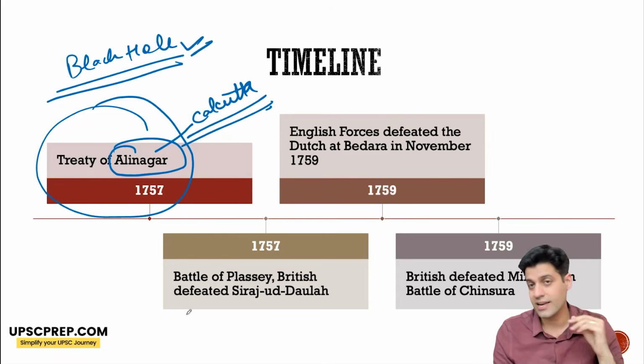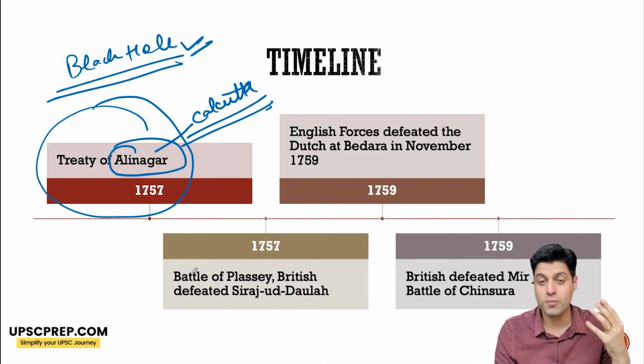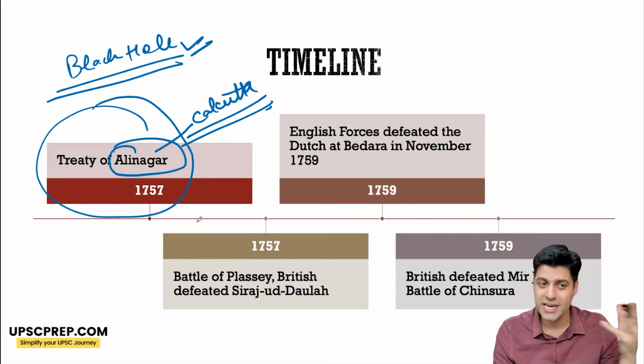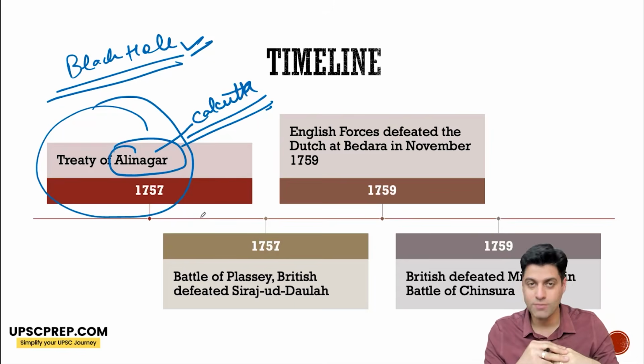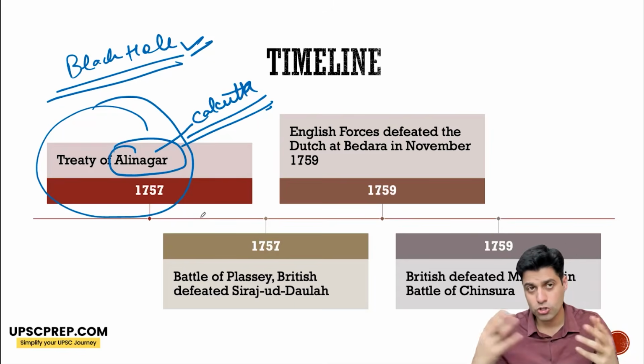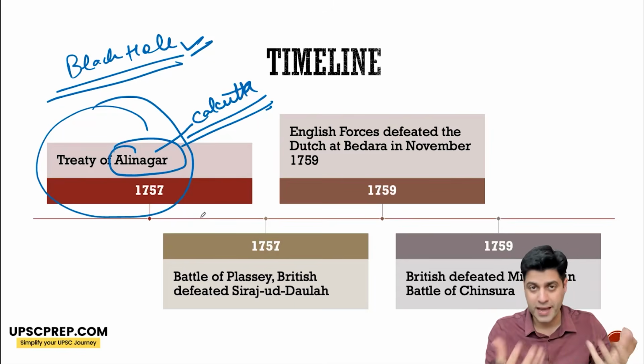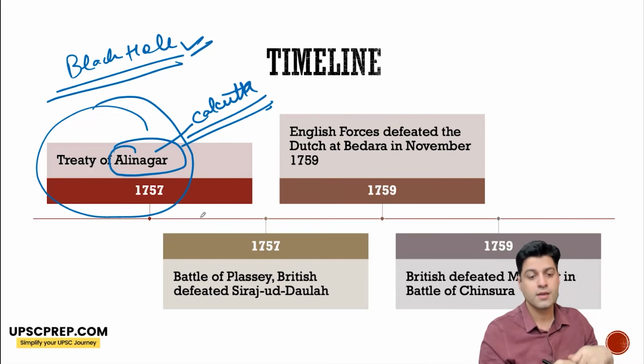But then they realize that under Sirajud-Dowlah, they won't be able to prosper. So they try to form an alliance to eliminate him. The commander-in-chief of the Nawab's army is Mir Jafar. Plus he also ties up with the bankers, the Jagat Seths.